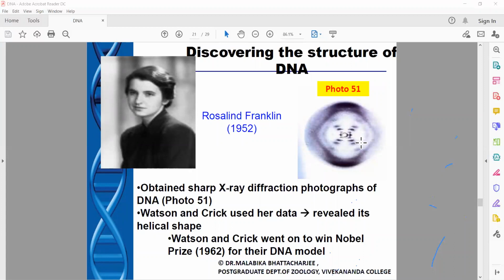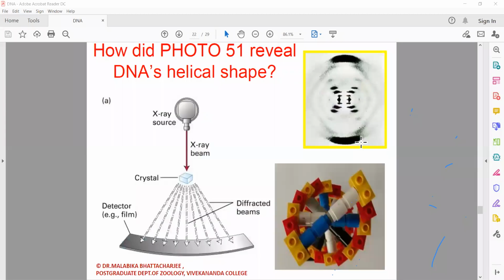However, you people have not heard the name of Wilkins, because as I said, Rosalind and Wilkins were in one lab and Watson and Crick were in another lab. So when the Nobel was given, it was decided the Nobel will be given to all the 4. But incidentally, in 1957, Rosalind Franklin dies. Nobel is not given posthumously. That is, once you are dead, Nobel is not given to you. So even though she was the most deserving lady for the Nobel for the double helix, the Nobel ultimately went in 1964 to Watson, Crick, and Maurice Wilkins.